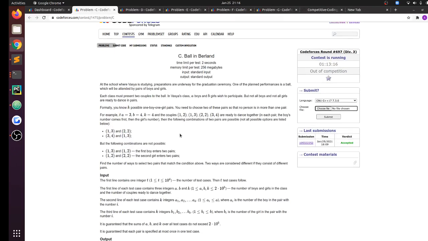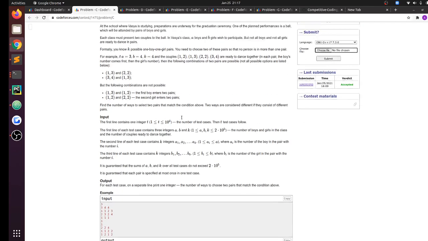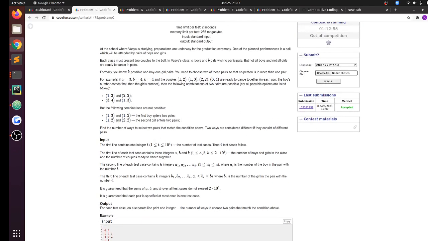Then we have problem C. So problem C was basically that we have A boys on left hand side. If you imagine it as a class or like a graph problem, then we have a bipartite graph where we have A boys on the left hand side, B girls on the right hand side, and we have some number of edges. These edges represent that the ith boy on the left hand side can go to the dance with the jth girl on the right hand side, and we want to find the number of ways to select two pairs of two couples who can go to the dance. How many ways can we select them?